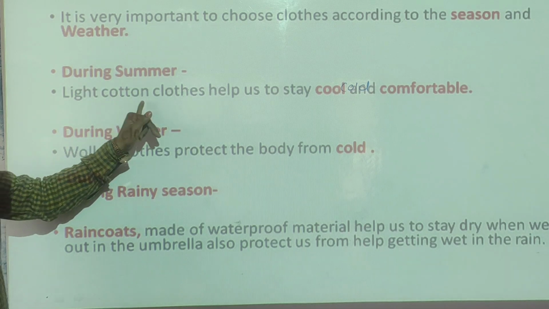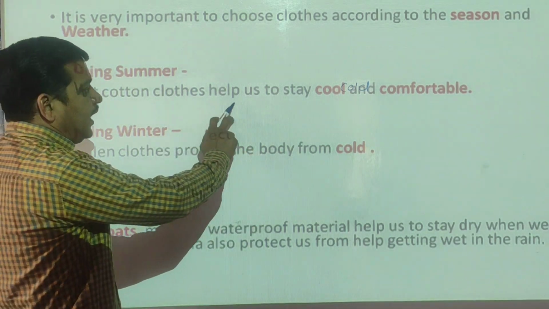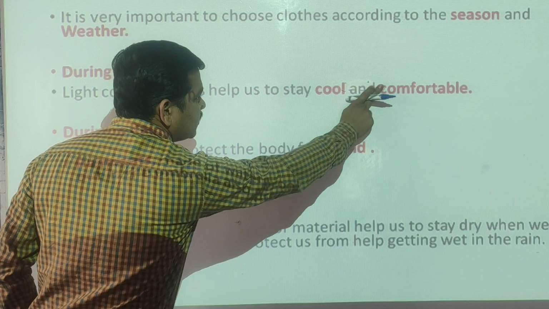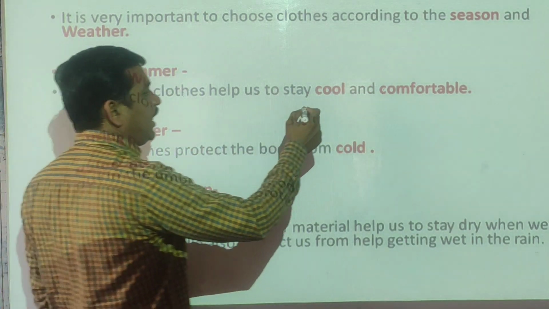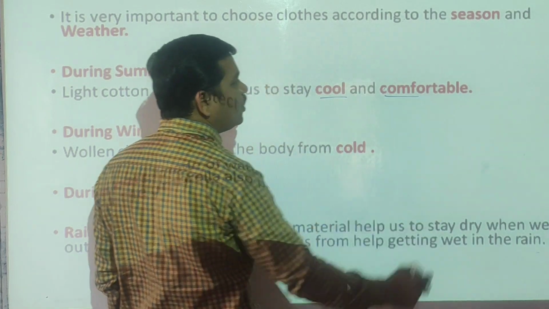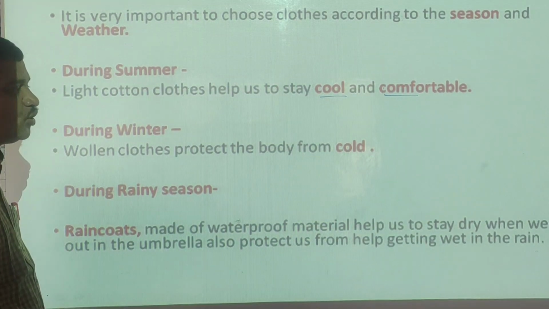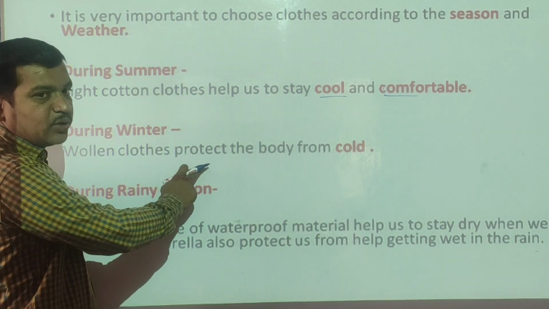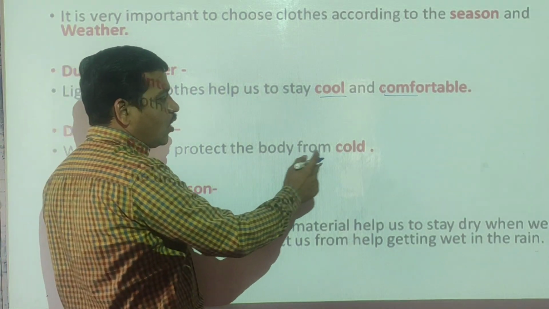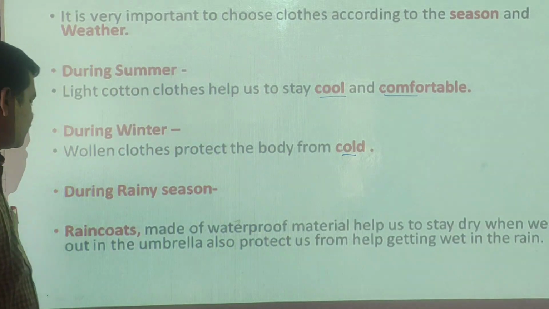During summer, light cotton clothes help us to stay cool and comfortable. Okay, you can highlight this, or you can note down these points in your notebook. During winter, woolen clothes protect the body from cold.